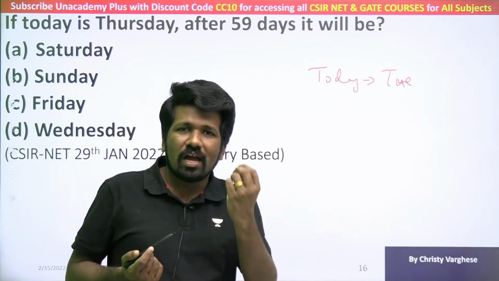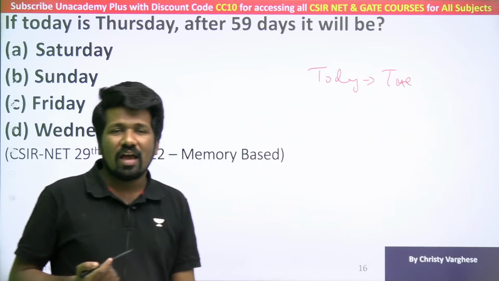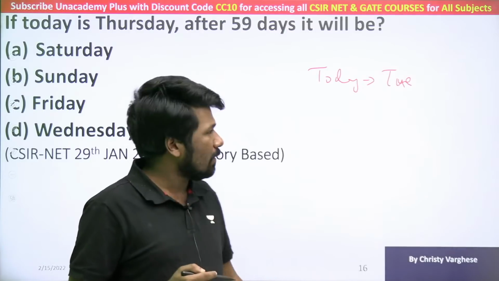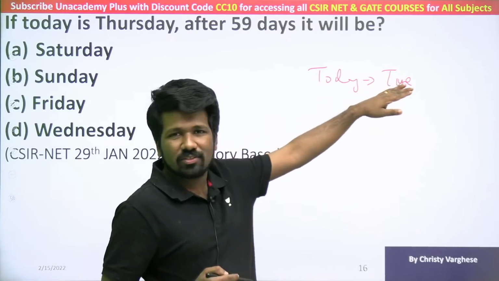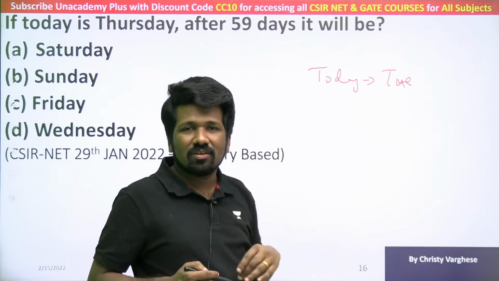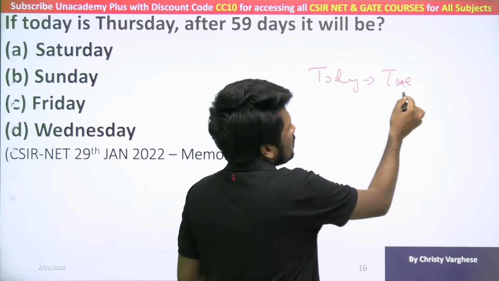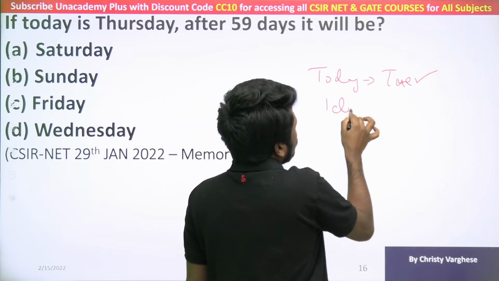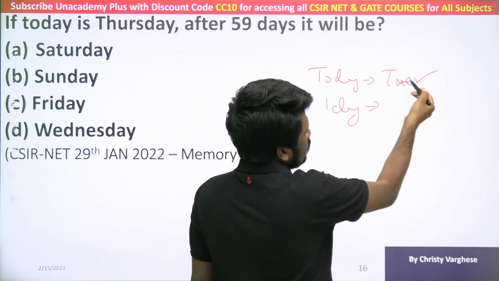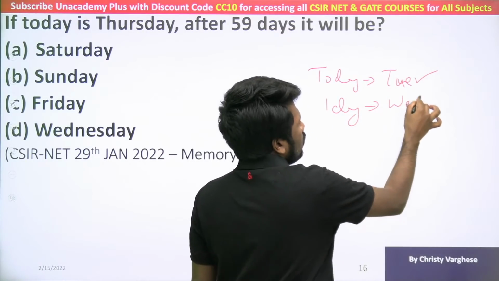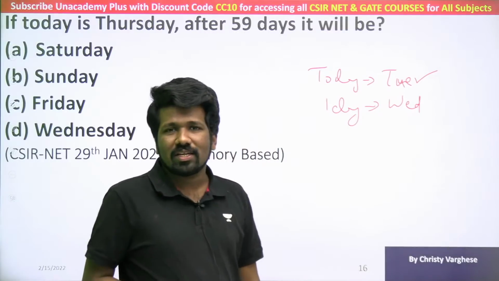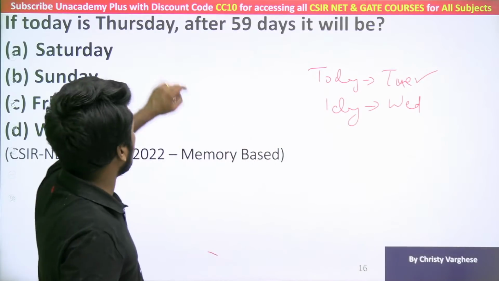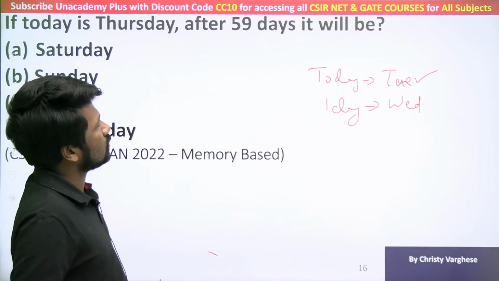For that, think: after 0 days, which day will it be? After 0 days means no day has passed. So after 0 days will be Tuesday itself. Tuesday will remain Tuesday. So after one day, we have Tuesday shifting by one day only. No need to shift 2 days. It will be Wednesday only. That is the logic to avoid the confusion in this question.